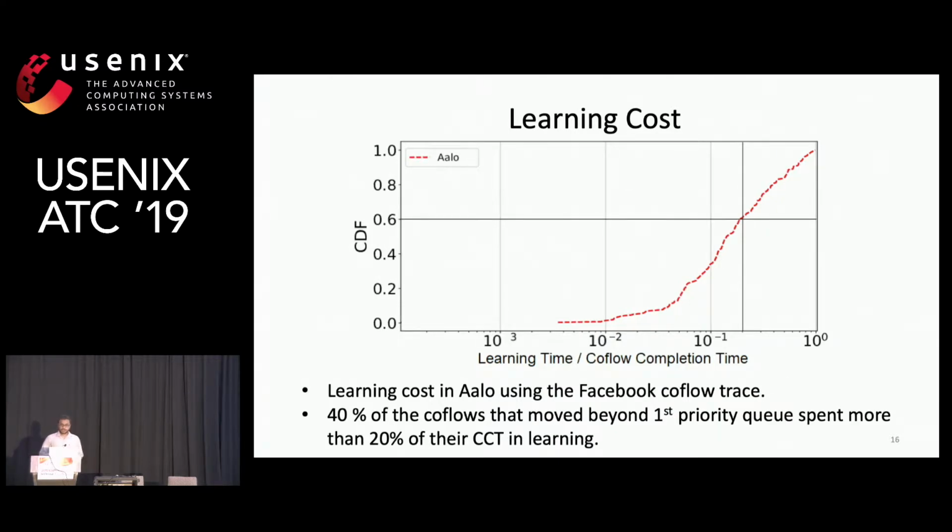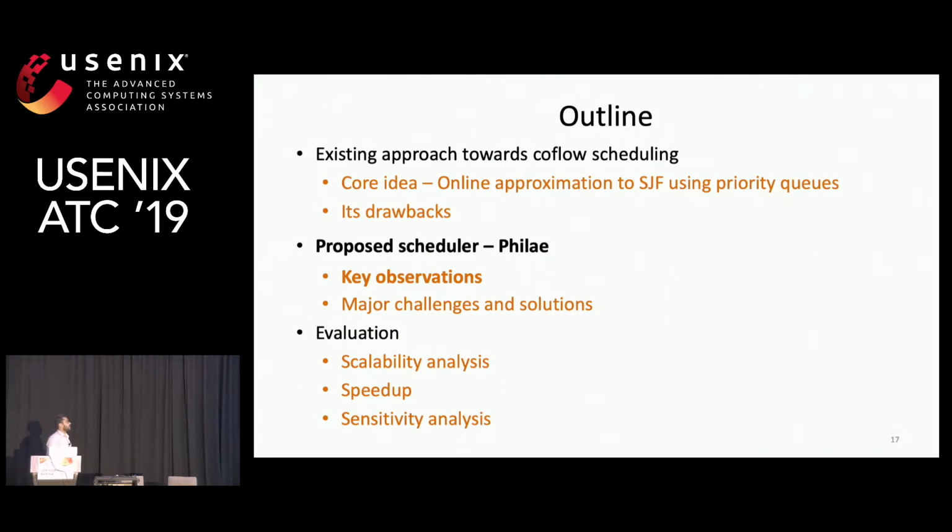So both the drawbacks we saw are intertwined, and to measure their impact on CCTs, we did an empirical measurement. We measured the ratio of time spent in learning by Aalo, that is, the time it took to reach its correct priority queue. And what we found is that 40% of the coflows which moved beyond the first priority queue spent 20% of their time in learning.